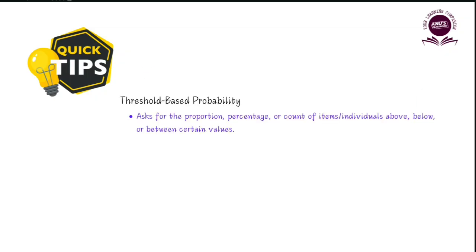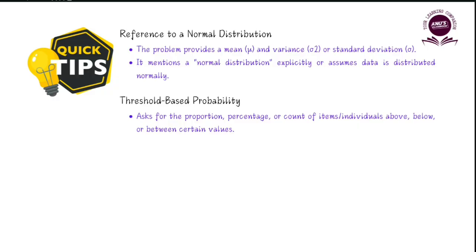The first is definitely see if there is any reference to a normal distribution. Like, is the problem providing a mean or a variance or standard deviation, and is it mentioning that it is going to be a normal distribution explicitly, or whether it is assuming that the data is going to be normally distributed. If there is any reference to a normal distribution, definitely it is a normal distribution problem. Similarly, is it asking us for any threshold based probability, like asking us to figure out the proportion or a percentage or count of items or individuals above or below a particular value? If something like that is given, then also it is a normal distribution problem.